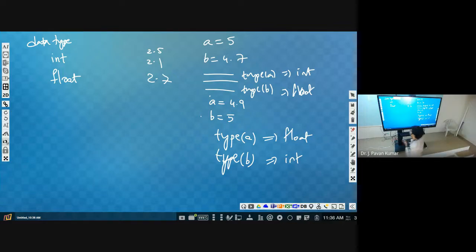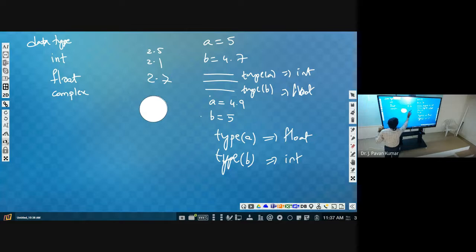Got it? Next, there is one more data type called complex, which indicates complex numbers. In general, how do we have complex numbers? Can you tell one example? Root of -1. How do we represent it? Root of -1 will be plus or minus?